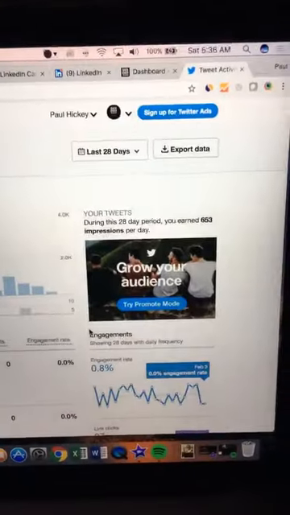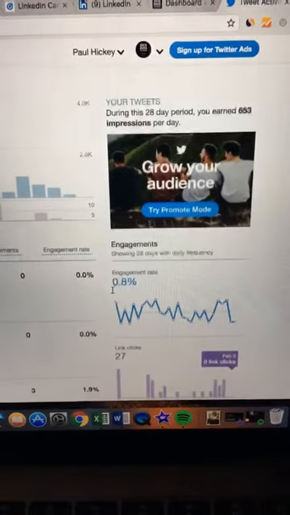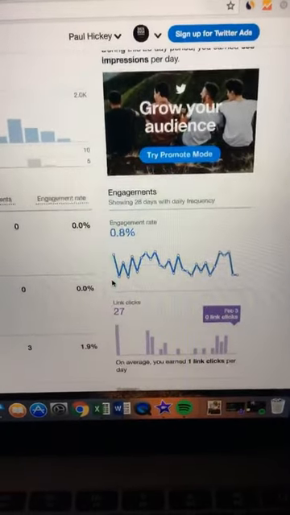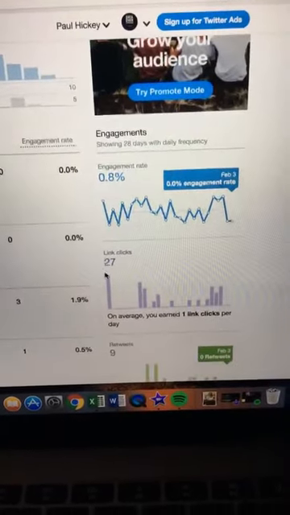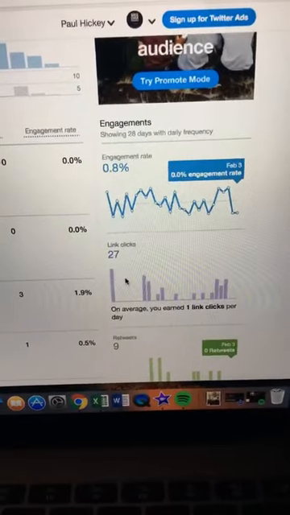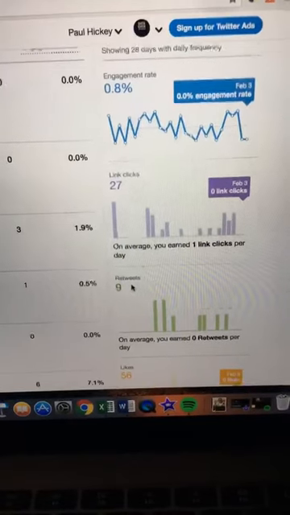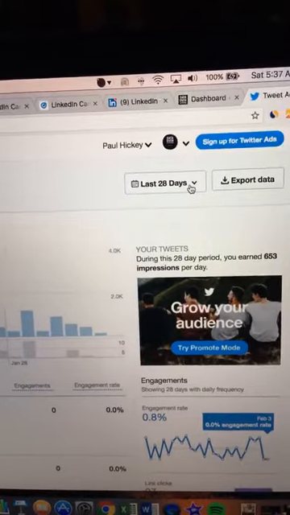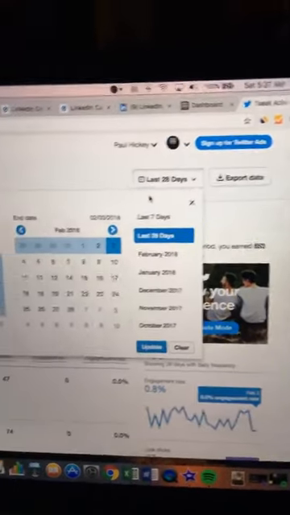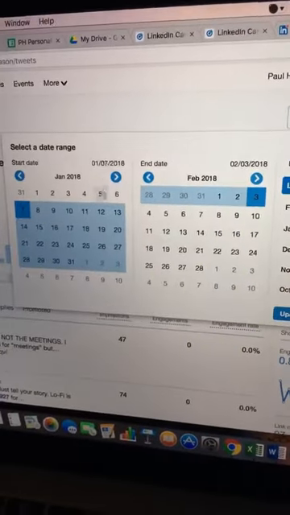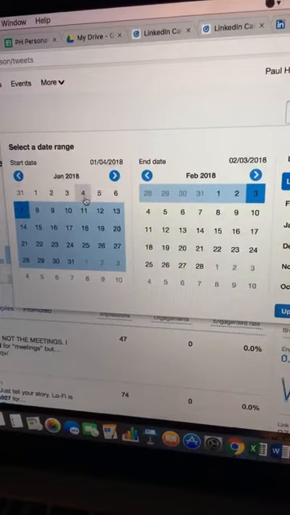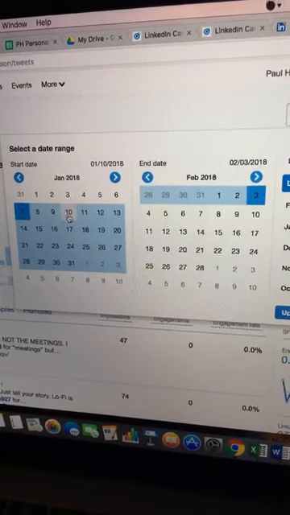As much as I love Google Analytics, there's also a lot of stats that you can get right here in the Twitter Analytics. Link clicks is something that I would typically look for in Google Analytics. You can see it right in Twitter Analytics, which is awesome. And then, of course, if I want to see a date range of tweet activity, and I want to figure out why I'm dropping off in the last 28 days, I can select my date range.